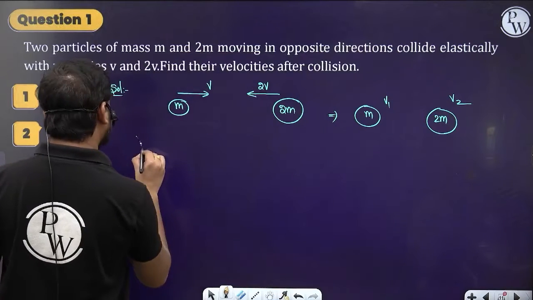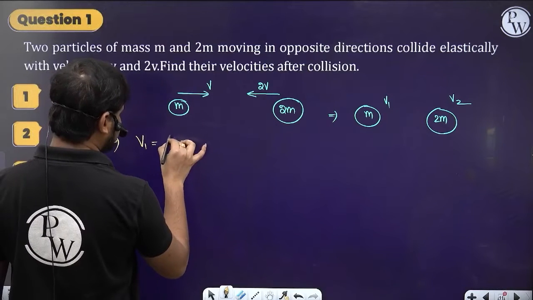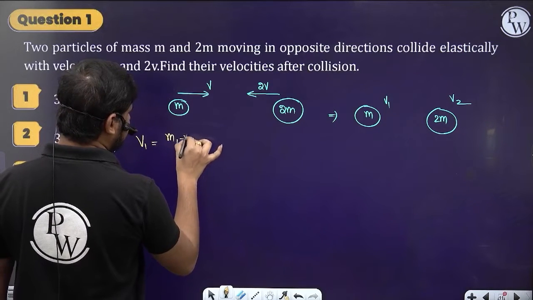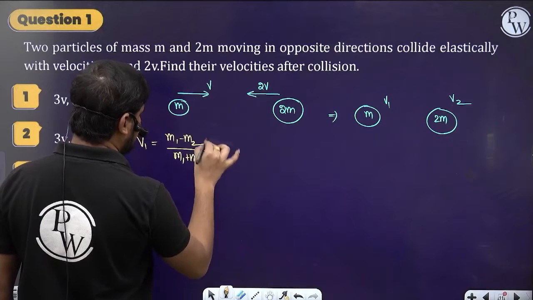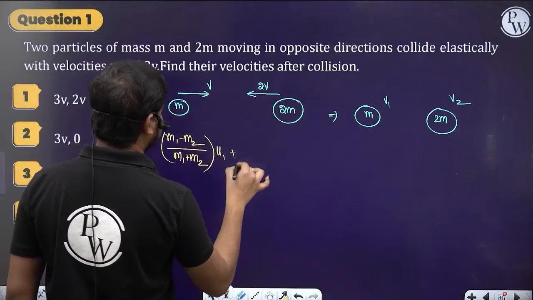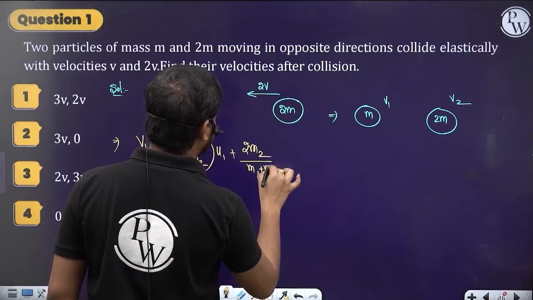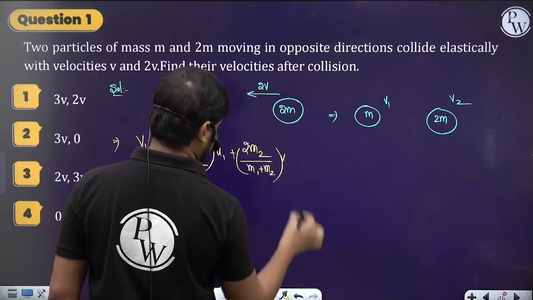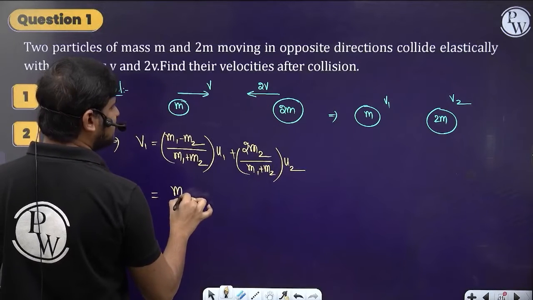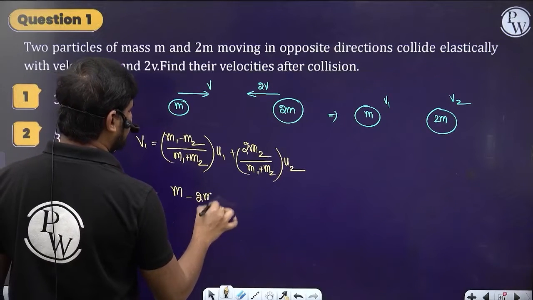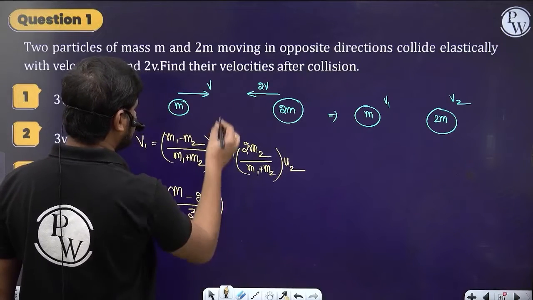So what's v1? The v1 formula we know: v1 is equal to m1 minus m2 by m1 plus m2 into u1 plus 2m2 by m1 plus m2 into u2, right? So now substitute the values. m1 is m, m2 is 2m, m1 plus m2, m plus 2m, 3m, into u1, which is v.